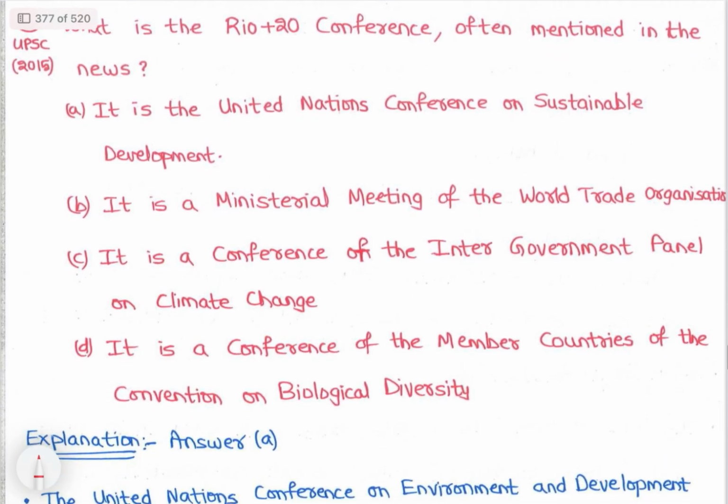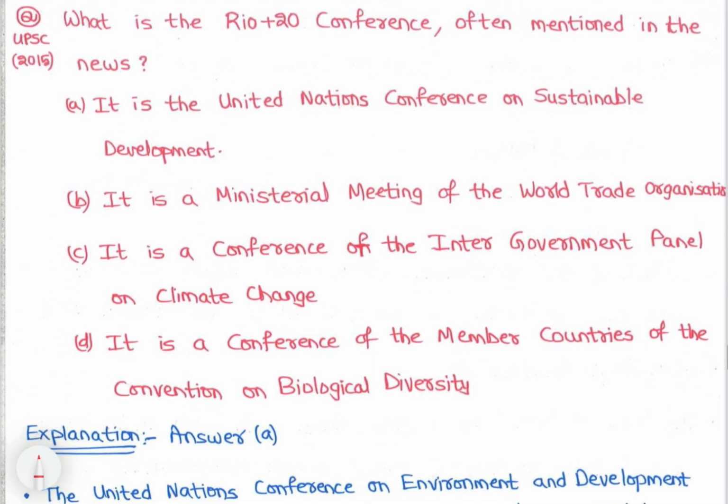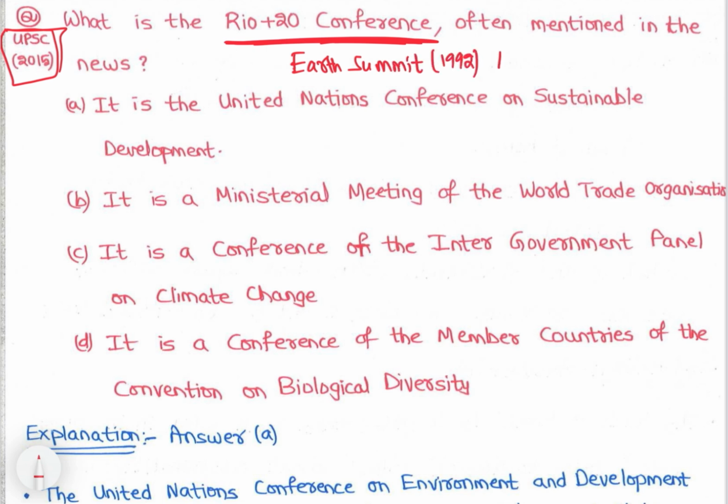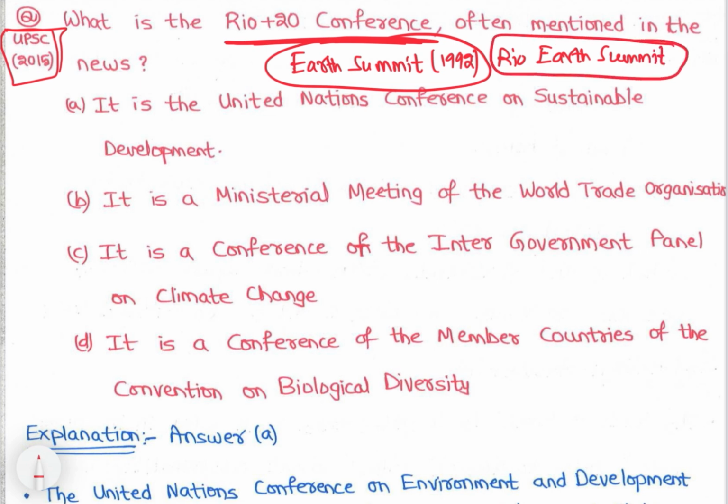Now let's see the next question, that is the Rio plus 20 conference. What is the Rio plus 20 conference, often mentioned in the news? See, Earth Summit happened in 1992 in Rio de Janeiro. That's why the Earth Summit is also called the Rio Earth Summit. So Rio plus 20 is 20 years of the Earth Summit.